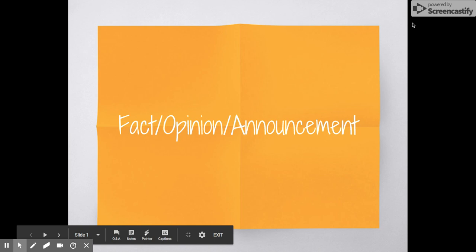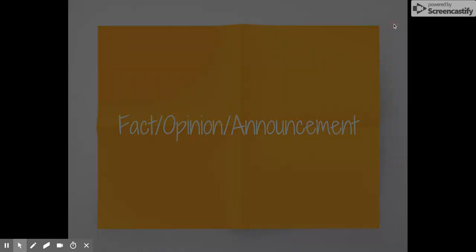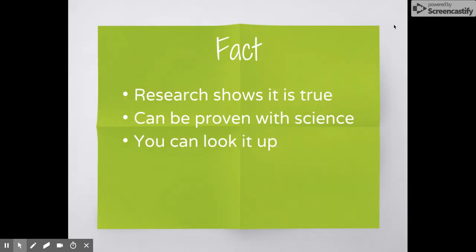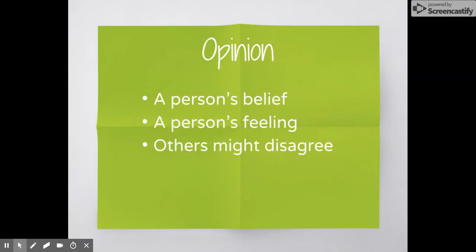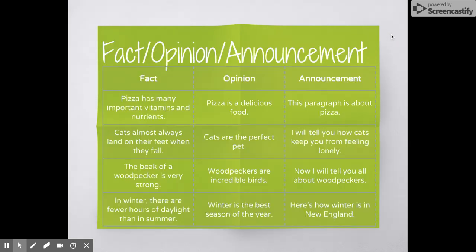This lesson will teach you how to tell the difference between a fact, an opinion, and an announcement in writing. Facts can be proven by research or science. You can even look them up. Opinions are a person's belief or feeling, and other people might disagree with an opinion. Announcements announce the topic. They say what the topic is. Sometimes they even state a fact or an opinion about the topic.